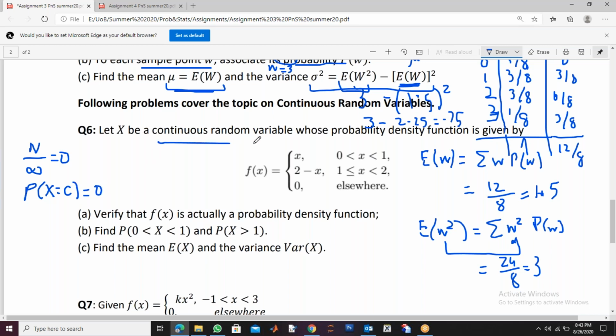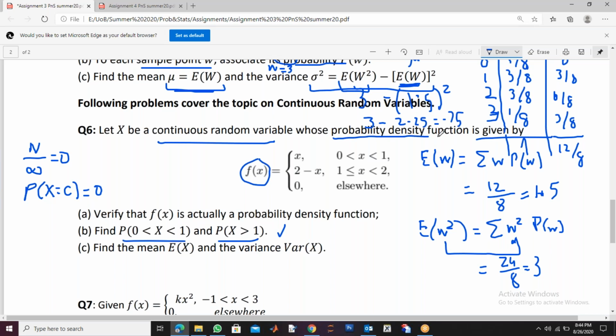Always remember that. That's why whenever we deal with a continuous random variable, we ask you for probabilities in intervals. And the probabilities are not given to you. A function is given which is not the probability function. It is called the probability density function.